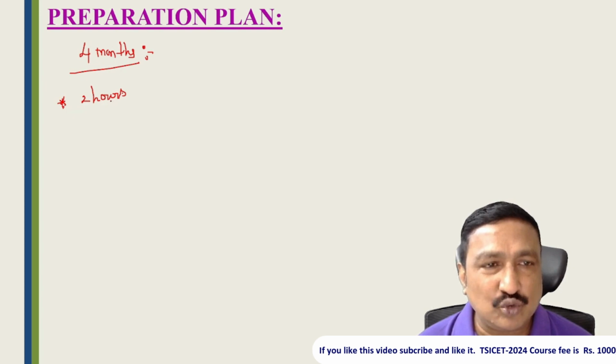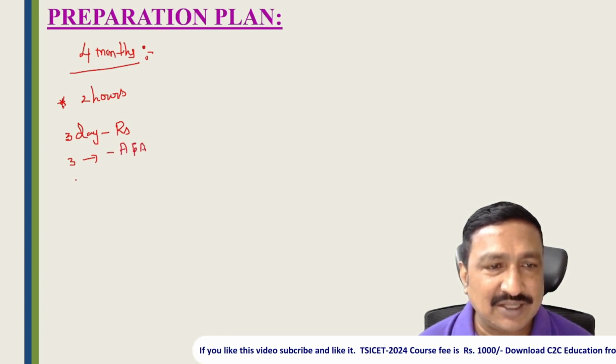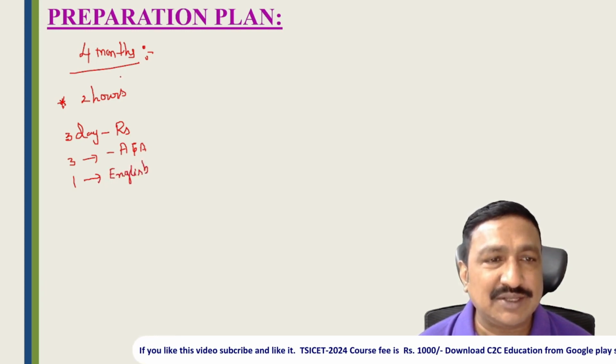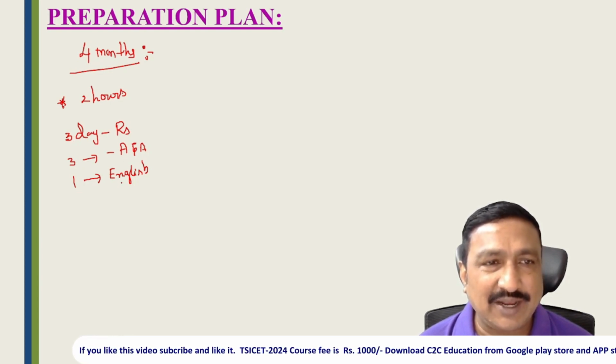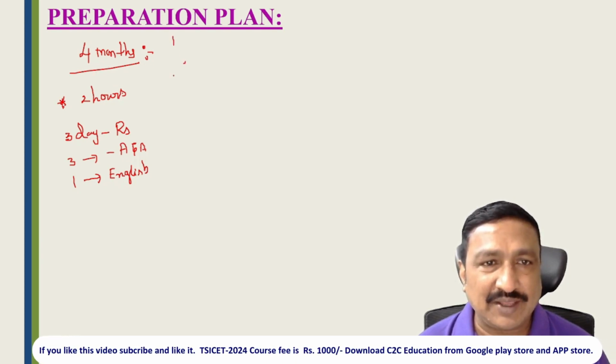We can split it into 3 types: the first 3 days prepare reasoning, the next 3 days prepare maths or arithmetic, and the last 1 day prepare the English section. So we split across 7 days like this. Daily 2 hours for 4 months is sufficient.